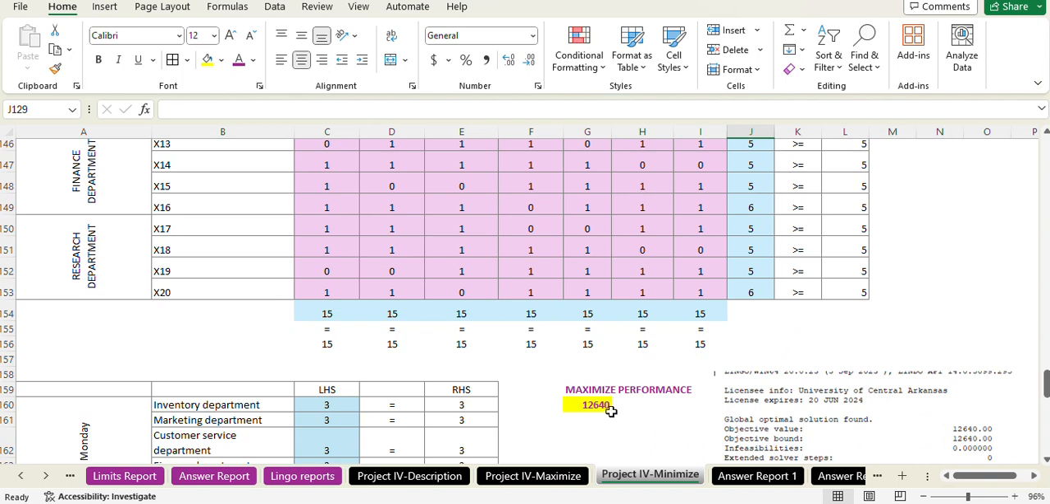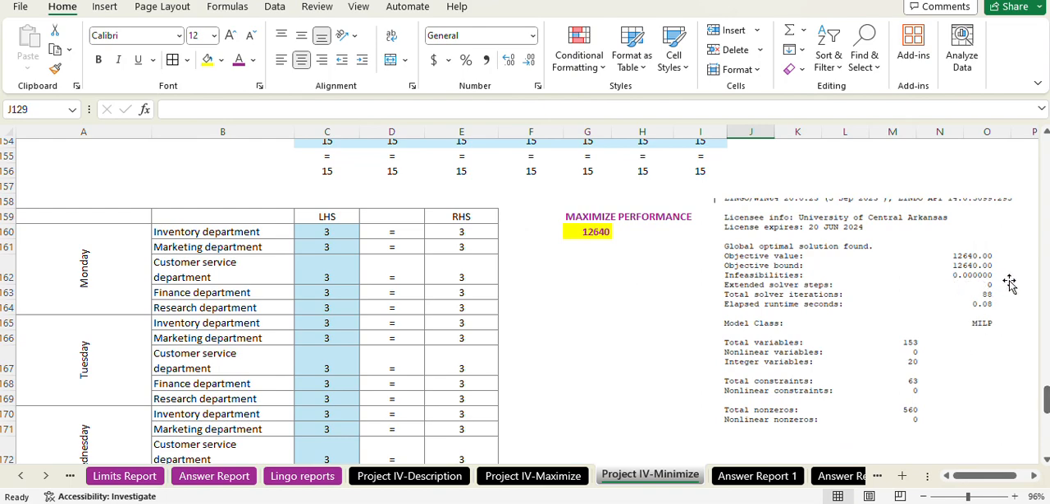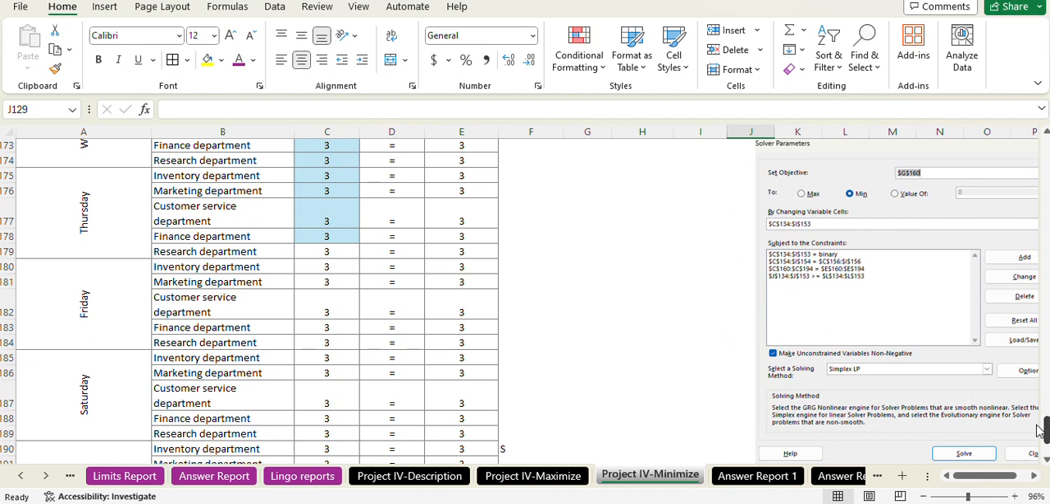Here is the minimum cost that we have to bear in the form of salaries or the wages that we have to pay. It is 12,640. And here is the same report for Lingo. And here is our solver input, the constraints.